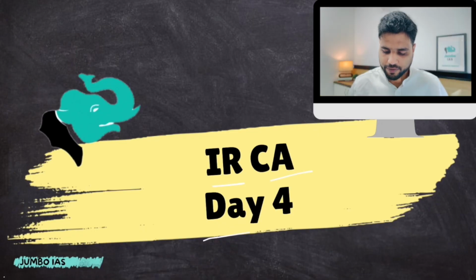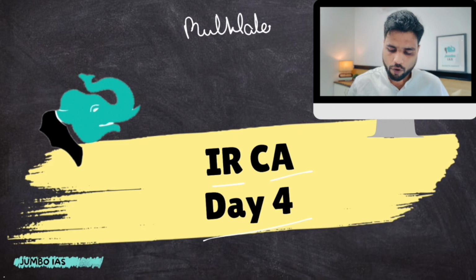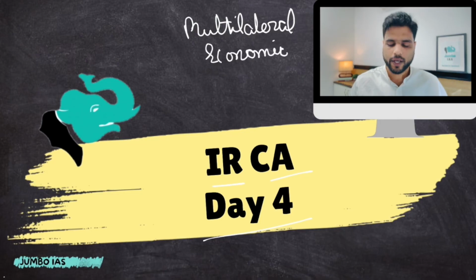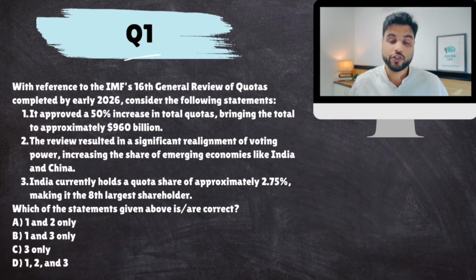All right, then let's begin. International Relations Current Affairs Day 4, and this is multilateral, which is another name for international economic organizations, which have something to do with the global economy. Let's start with question number 1, which is related to IMF, the biggest economic organization.